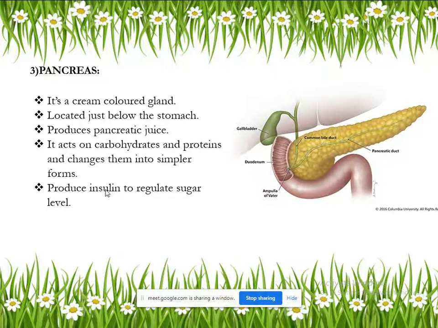Means whatever amount of sugar is required for our body, this hormone is helping. Which type of hormone? Insulin hormone. Where is pancreatic juice produced? Pancreas. And where is bile juice produced? Liver. Yes. Is everyone clear with the topic?